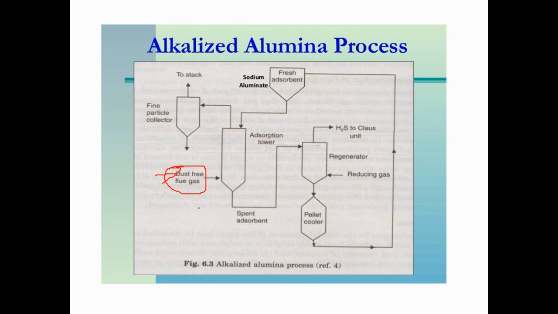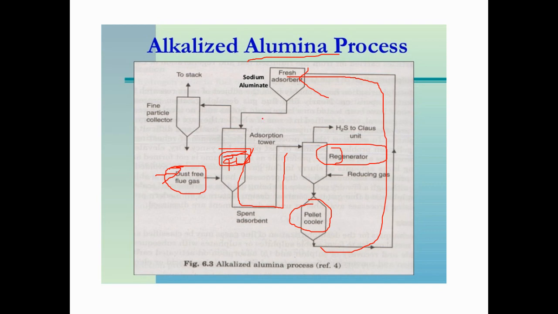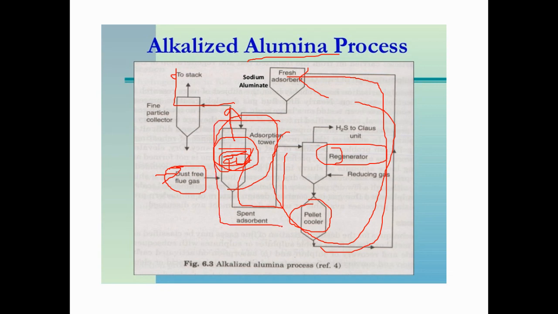The dust-free gas is passed through this adsorption tower, where the packing of some adsorption bed is there. If you use alumina, it passes through the adsorption tower, and after that it goes through the regenerator, meaning the adsorption tower can be regenerated, and the gas is cooled here. After that the gas is passed through the fresh adsorption bed, and then the clean gas goes to the stack. The adsorption process takes place mainly in the main adsorption tower, and these are the secondary towers. Here only alumina is used as the packing material.